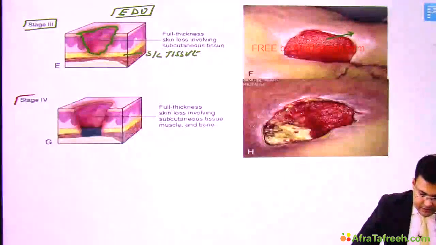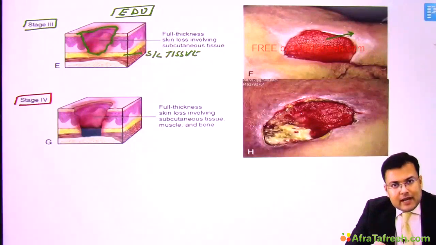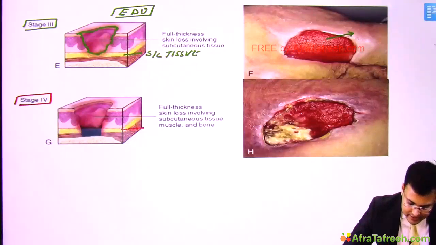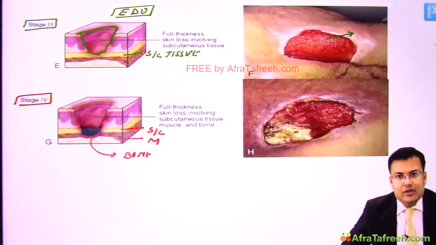So in stage 4, there is involvement of skin plus subcutaneous fat plus structures located beneath skin like muscle and bone. Here you can see subcutaneous tissue is involved, here you can see muscle is involved, and here you can see bone, and the base is formed by bone. Clear?